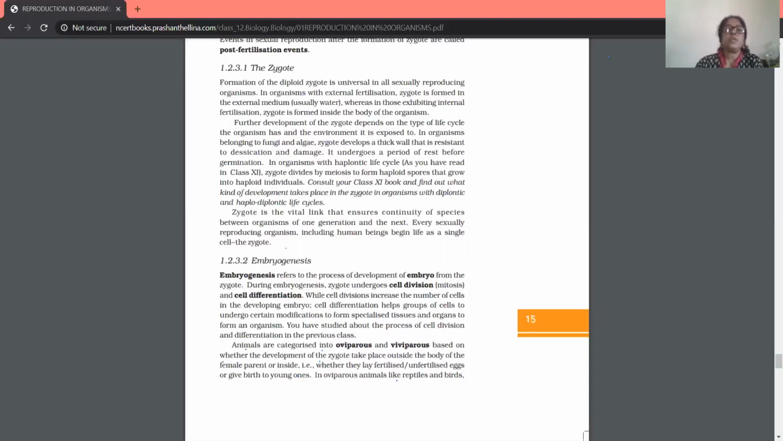Usually in oviparous organisms, the development of the zygote is taking place outside the body only. As it is taking place outside the body, generally oviparous animals are laying eggs. But in viviparous organisms, the development of the zygote is taking place inside the body of the female organism. As a result, they are giving birth to the young ones.